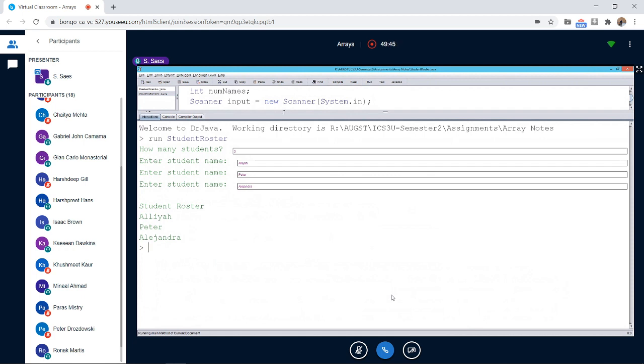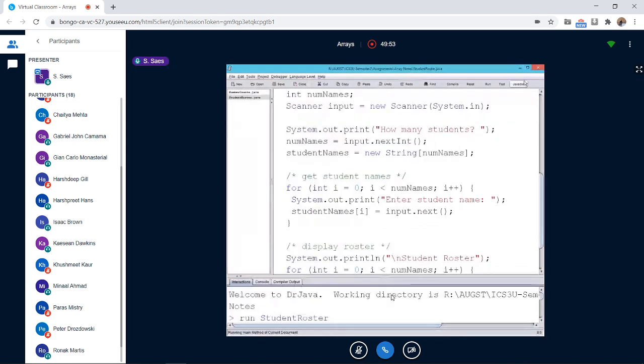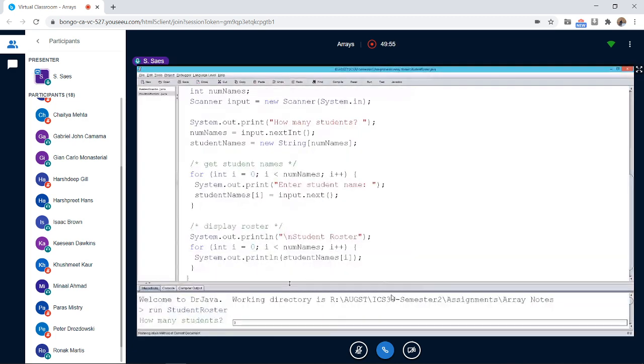But how did it work? Let's look at the code. I just want to see if everybody is still here. I didn't exit the meeting. Okay, I don't want to talk to myself.